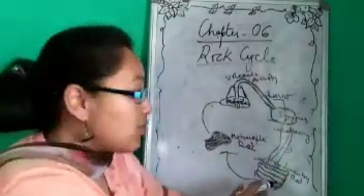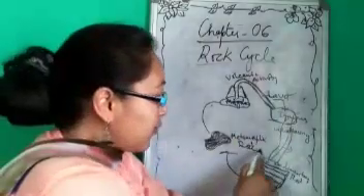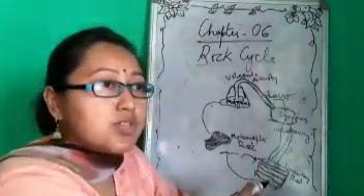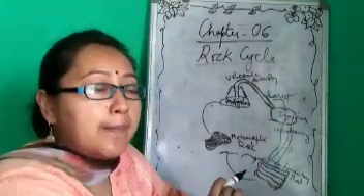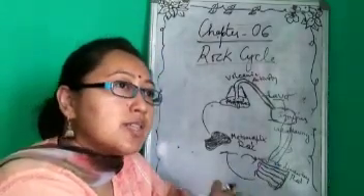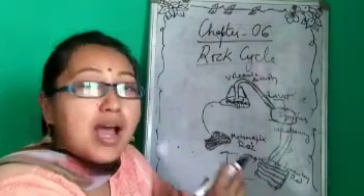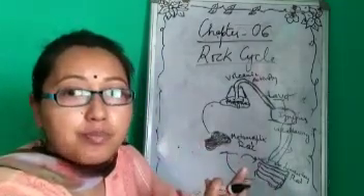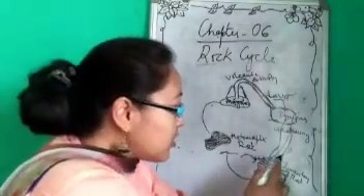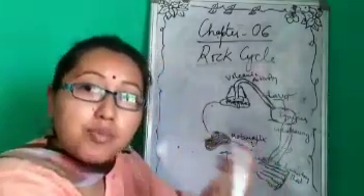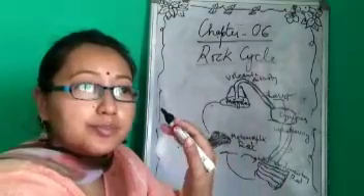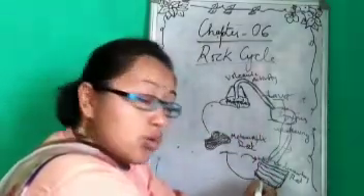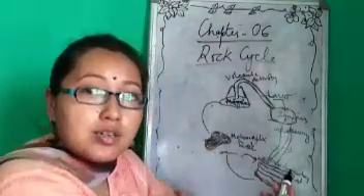Now this sedimentary rock, after some time, tends to be subjected to high pressure and high temperature. When this sedimentary rock is subjected to high pressure and high temperature, it tends to alter.